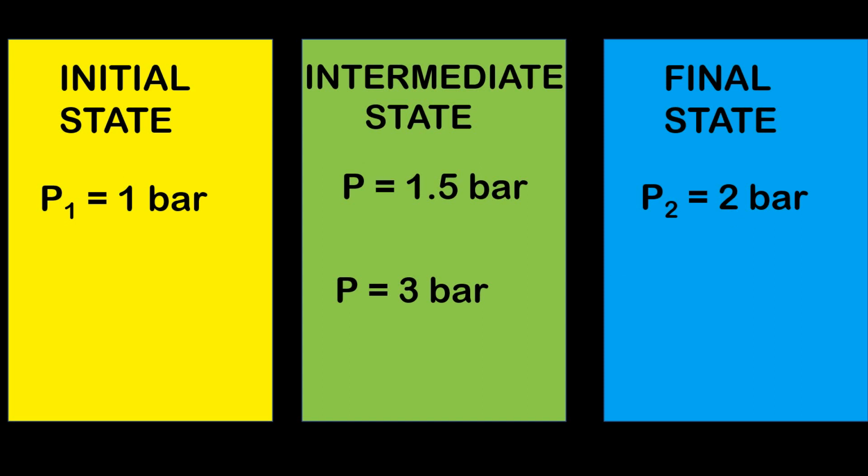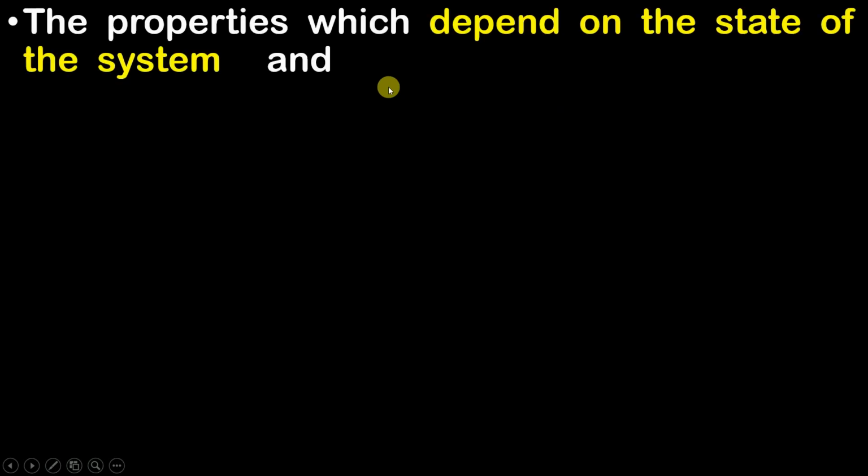Okay, so a state function is not dependent on the path, whether it follows the path of 1, 1.5, 2, or whether it follows the path of 1, 3 and then becomes 2. It is not dependent on the path. It is only dependent on what its value is at a particular condition. Clear with this? You will get to know in detail about this when we understand what are path functions. So now let us understand what are path functions. Before that, let us define what is a state function and then we'll move on to the path function.